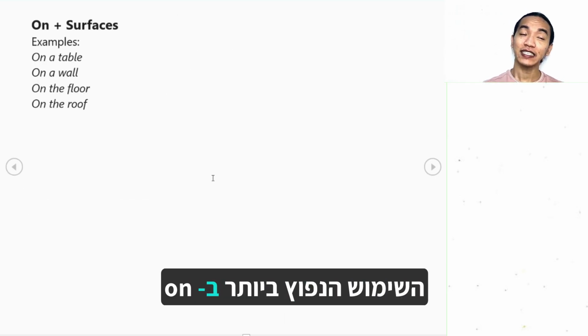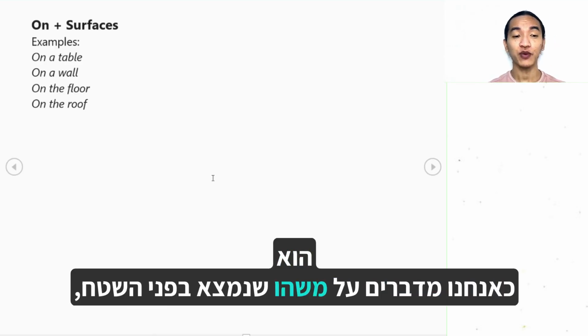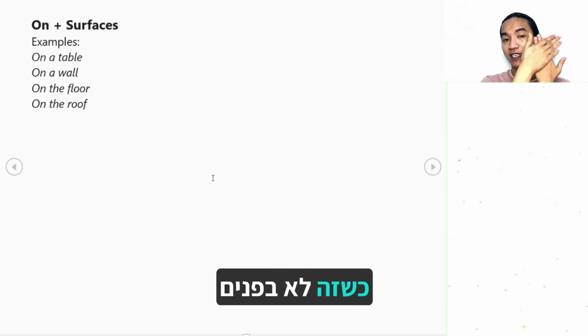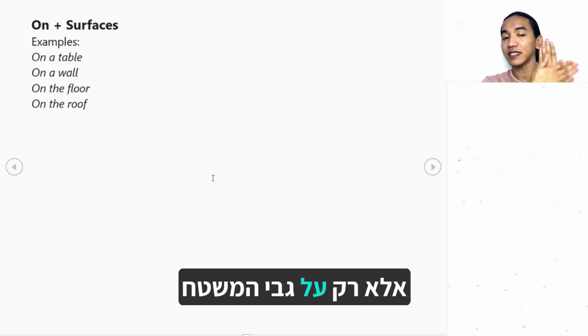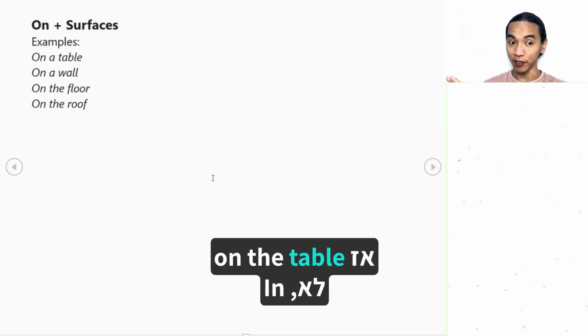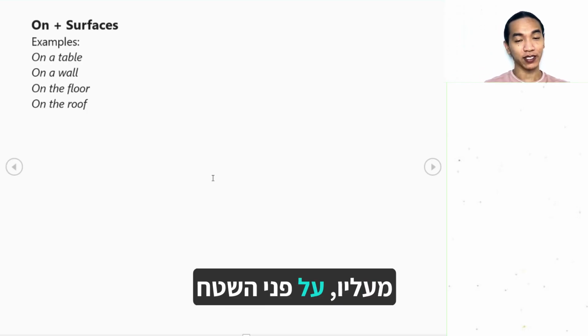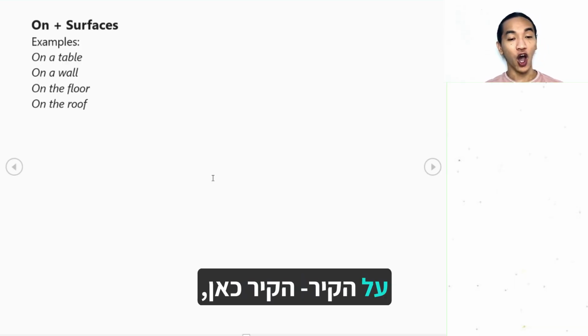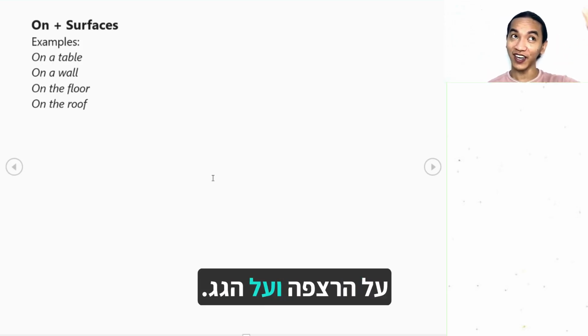Now, this is the common use of on, where we're talking about the surface. When it's not inside but just on top of the surface, then we use on. So, on the table, not inside the table but just on top of it, on the surface. On the wall, on the floor, and on the roof.